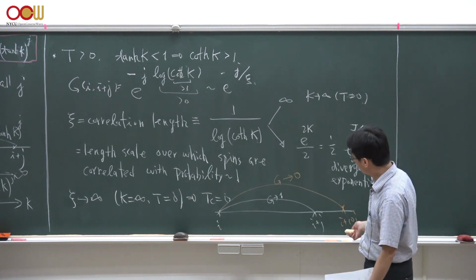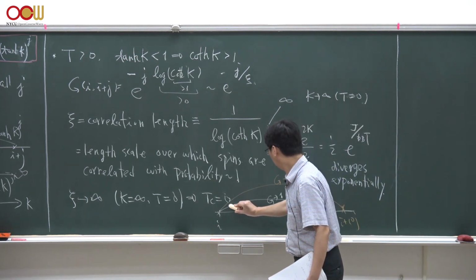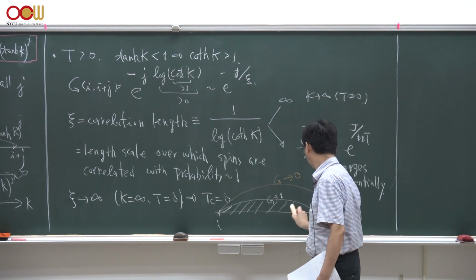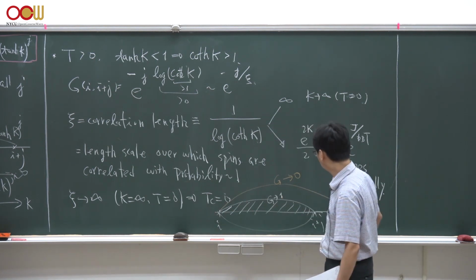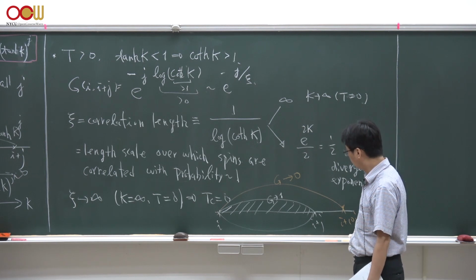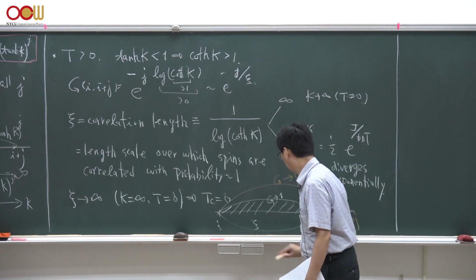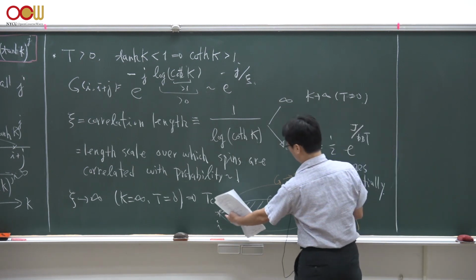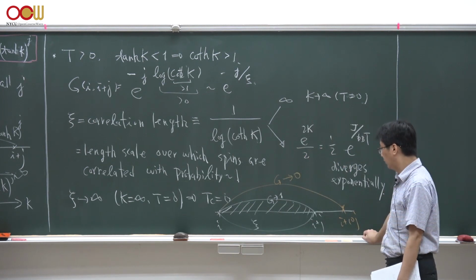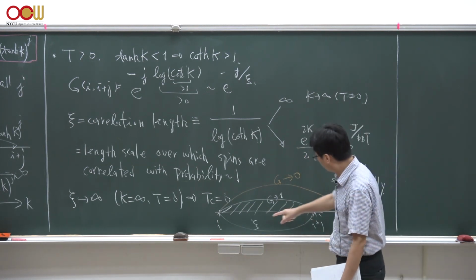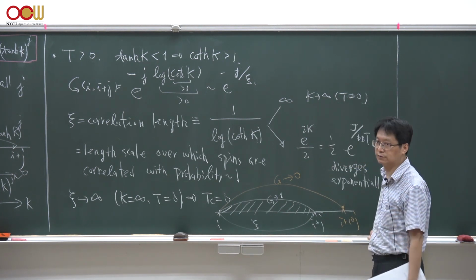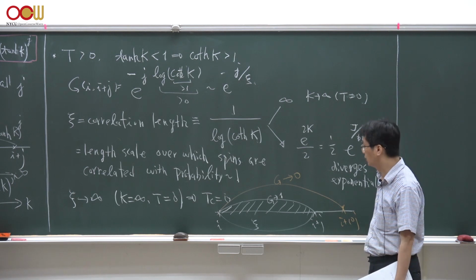So for some system, if you have this perfect correlation over some range of your system in the spatial dimension, then you call this length scale a correlation length. And if these two particles or two spins are far away from each other and go beyond this correlation length, then you don't have such a correlation between them.